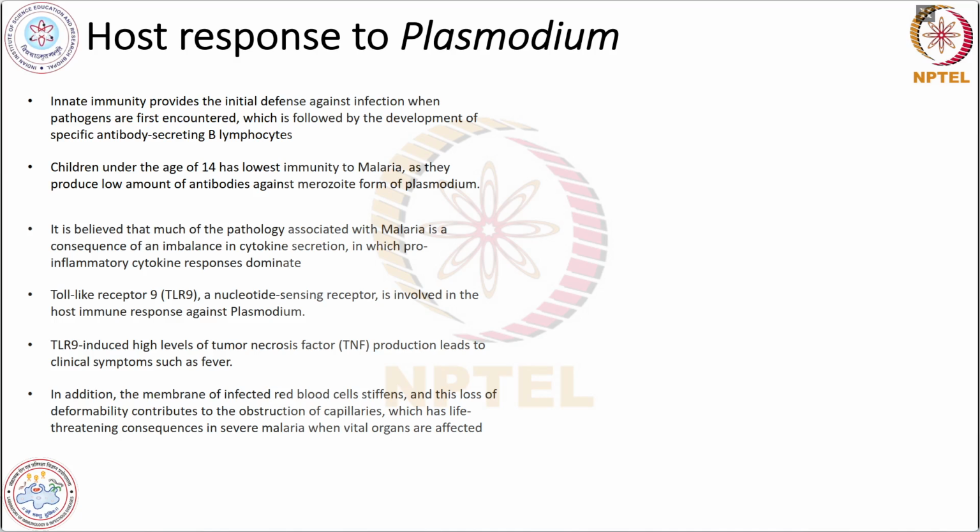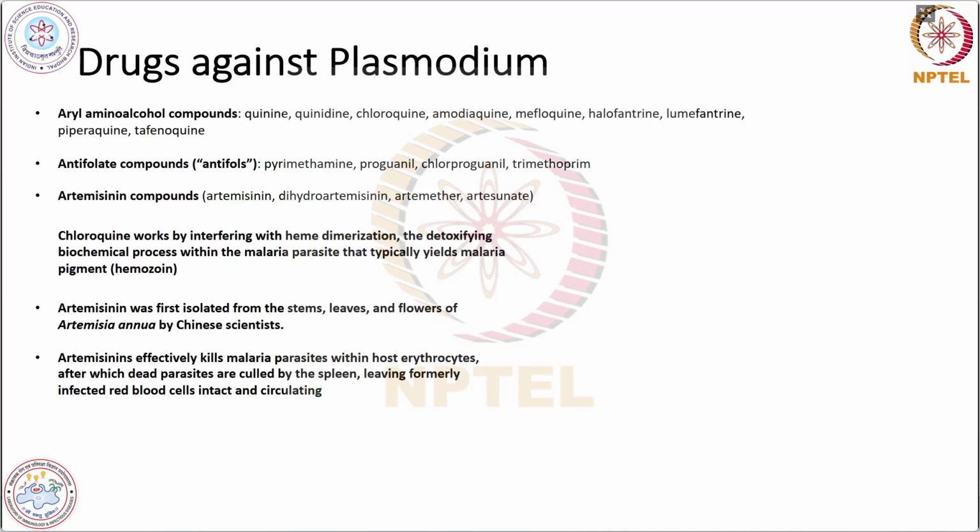If we talk about the host response to Plasmodium, then the innate immunity will provide the initial defense against infection when pathogens are first encountered, which is followed by the development of specific antibody-secreting B lymphocytes. Initially, innate immunity will try to control the infection. And children under the age of 14 have the lowest immunity to malaria as they produce a low amount of antibodies against the merozoite form of Plasmodium. So both your innate and adaptive immune systems are involved in fighting the Plasmodium infection.